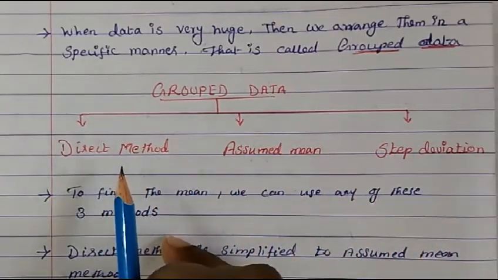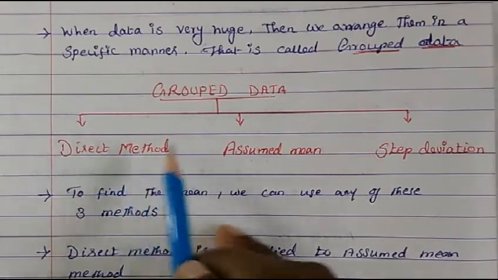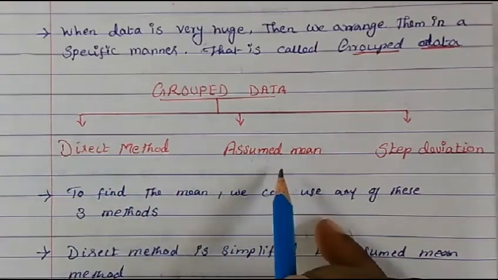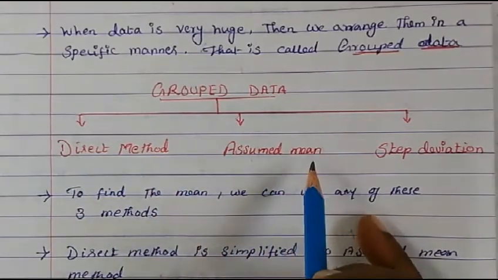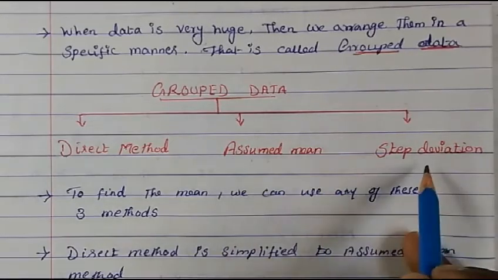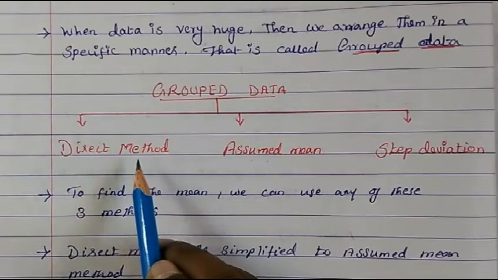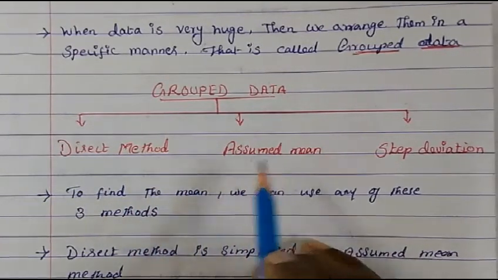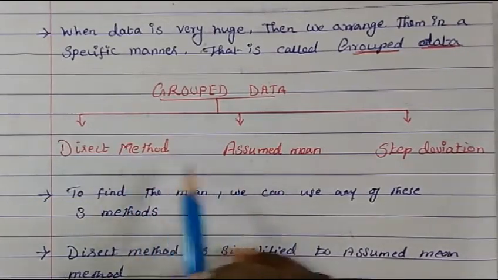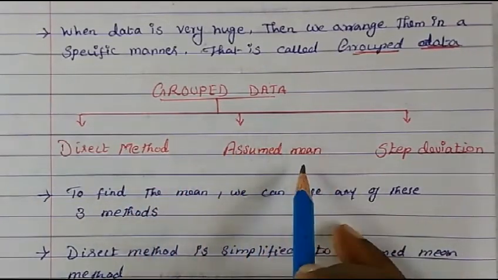Direct method is simplified, so that is called assumed mean method. Assumed mean method is still more simplified, so that is called step deviation method. Here in the direct method the steps are very few, but the calculation becomes a little tedious, whereas with this, one more step will be added, so that is assumed mean method.